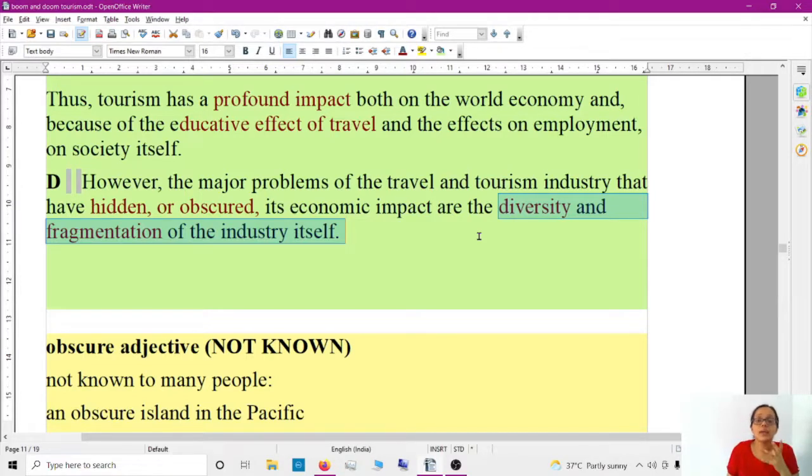So that economic impact is hidden or obscured. Okay. See, followed by a comma, hidden or obscured almost have similar meaning. Why is that hidden? Because of the diversity and fragmentation of the industry itself. See, here also they used 'itself'. Okay, on society itself, of the industry itself, that usage.